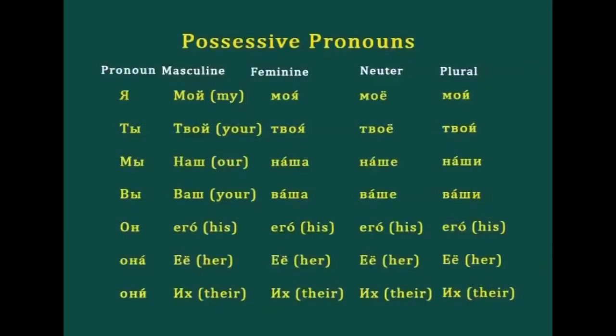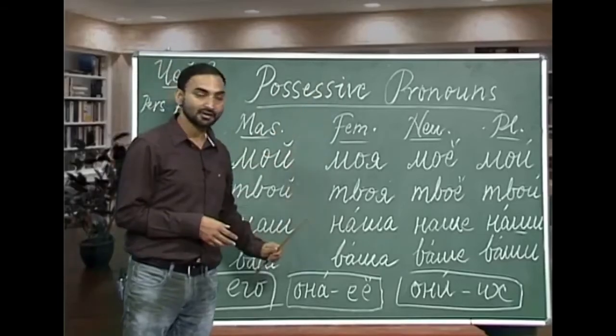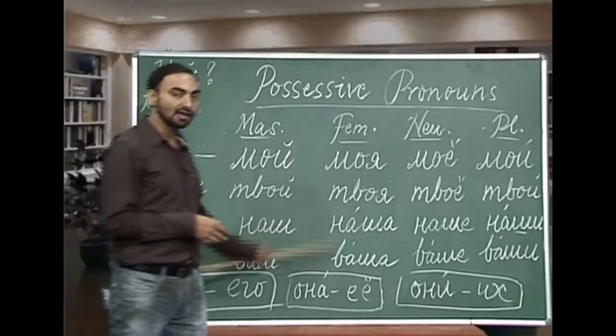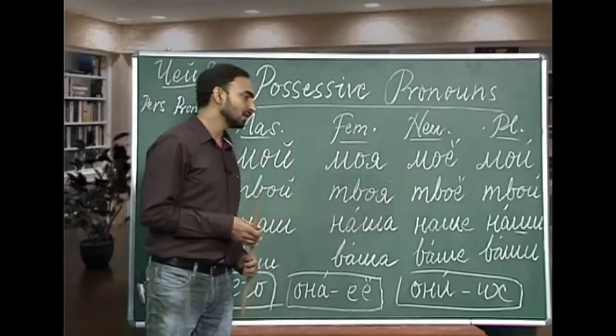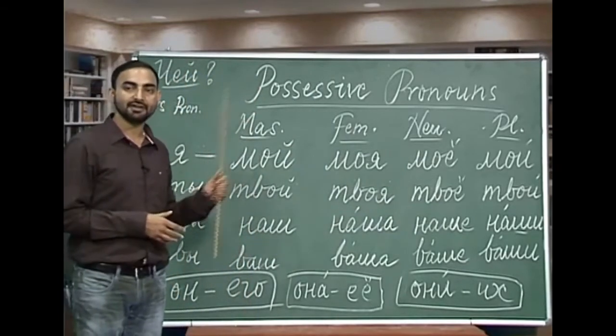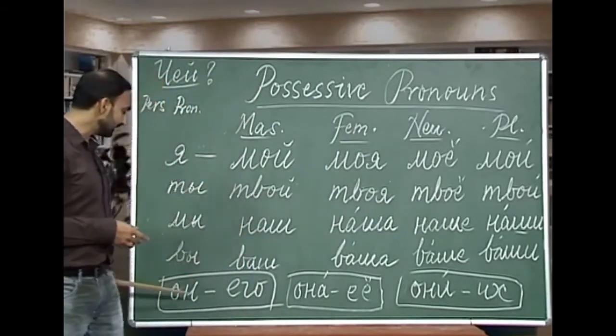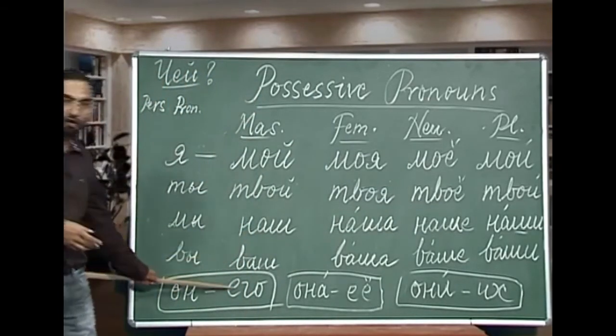Now come the third person singular and plural personal pronouns, which are on, ana, ano, and ani. So, what forms of possessive pronouns do we derive from them? From on we have ivo.